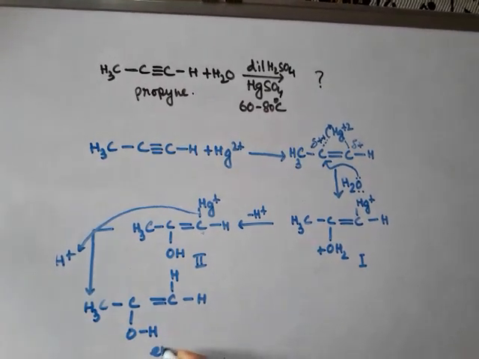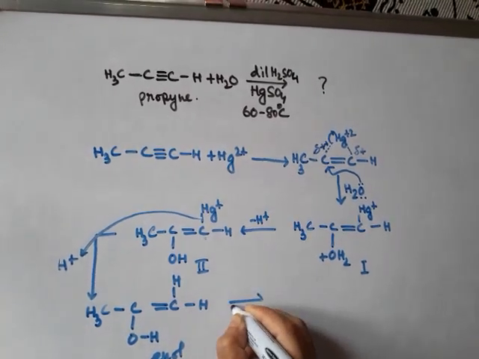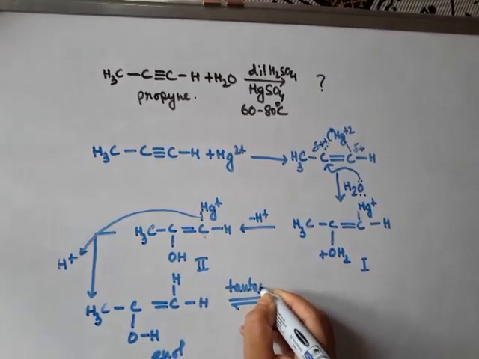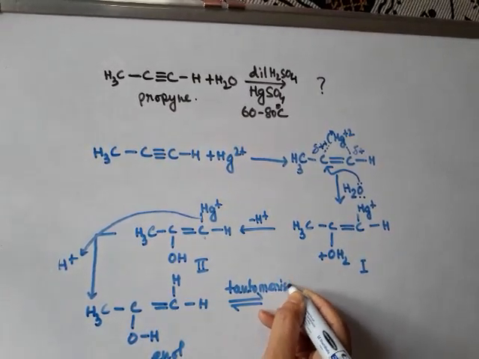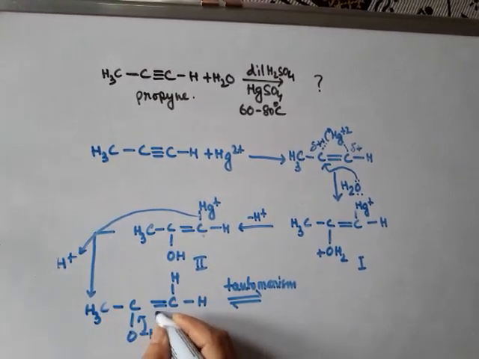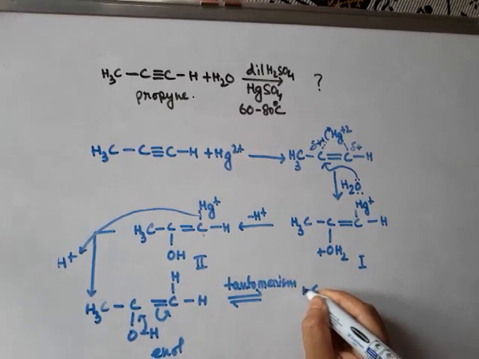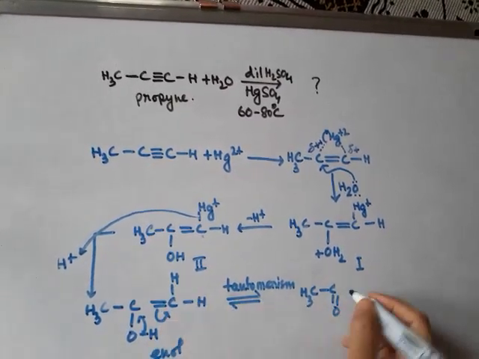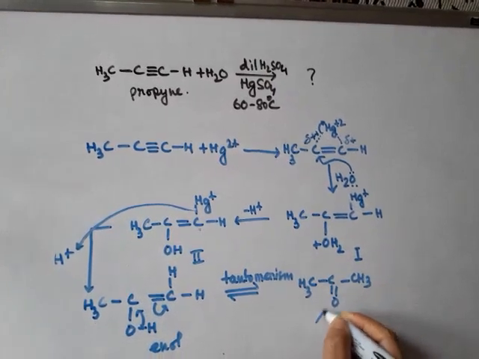So this is our enol form. Just like the previous mechanism, again tautomerism. Keto-enol tautomerism will take place, and as a result we get CH3, C double bond O, CH3. This is our keto form.